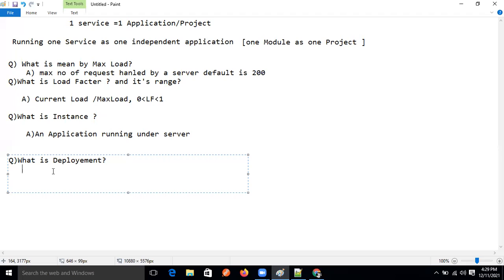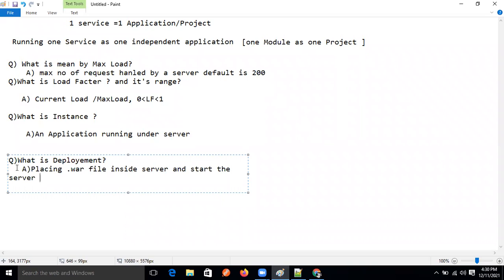Okay, guys. So see this answer, right? Placing the .war file into the server. Placing that .war file inside the server, and start the server.